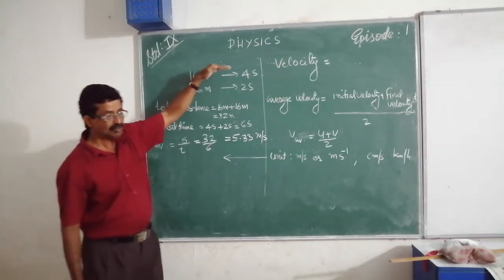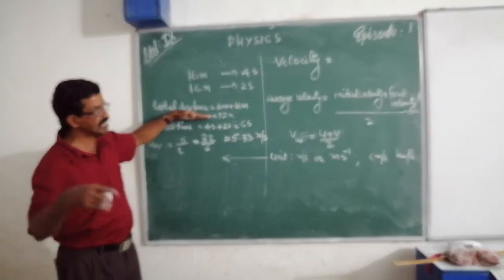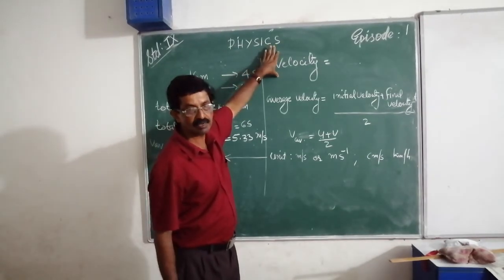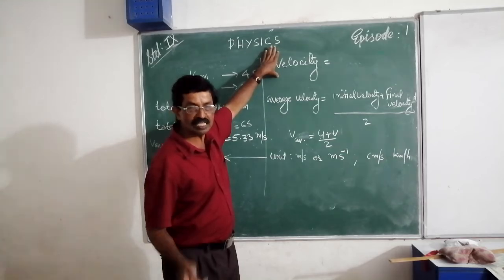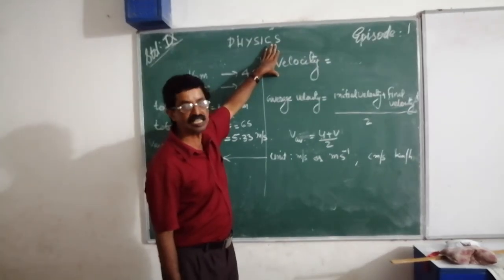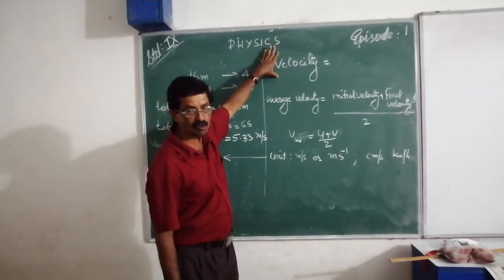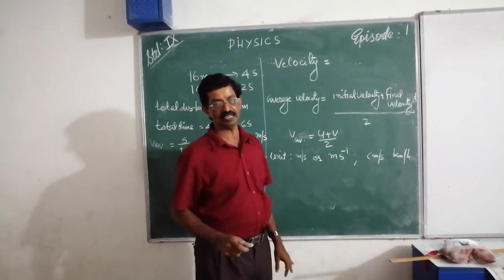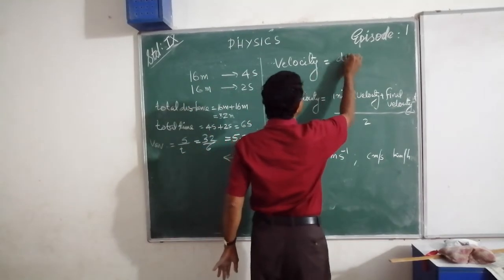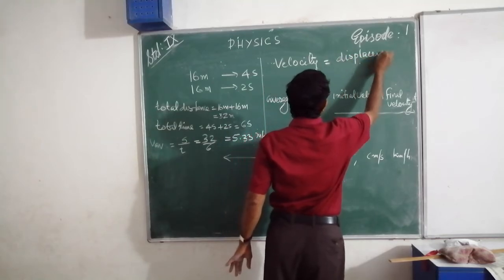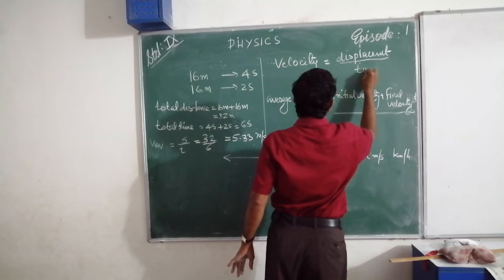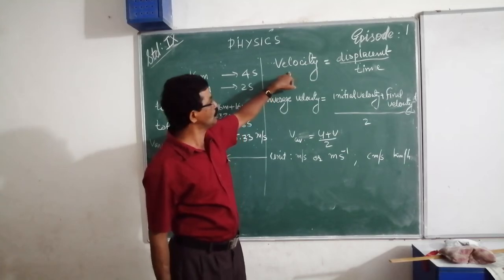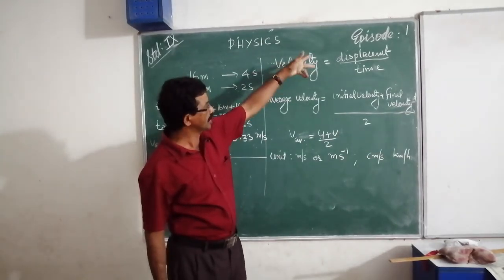Now speed, here only distance. When we consider speed with direction, that is distance with direction, it is called velocity. So velocity is the rate of displacement, otherwise displacement in 1 second, displacement by time. Velocity is equal to displacement by time, or V is equal to S by T.